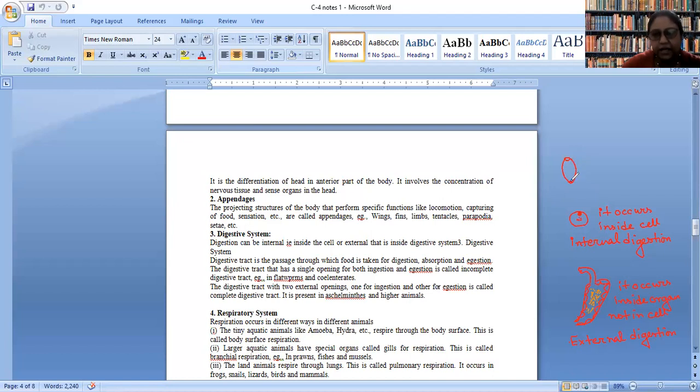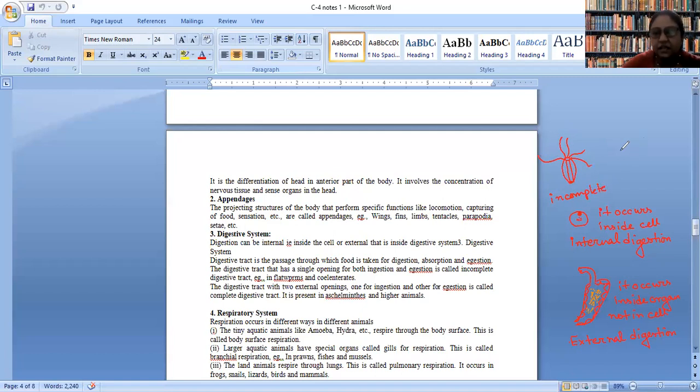One is the blind sac. In case of Hydra, the body plan is a blind sac body plan. So in this case, the digestive system has only one opening. This type of digestive system is known as an incomplete digestive system.